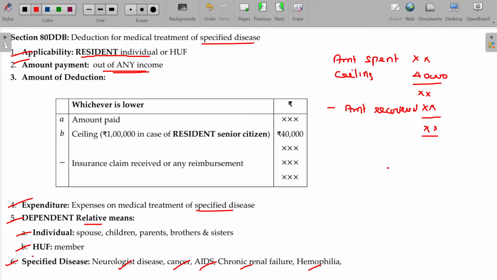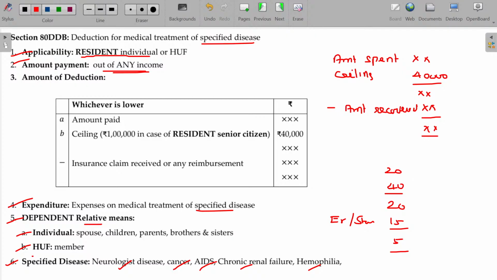Amount spent being 20,000, ceiling 40,000 rupees, whichever is lower, 20 is deductible. He got a reimbursement from the employer, or as it is an insured case, from any medical insurance company, like Star Health. Maybe around 15, you subtract this, so a balance of 5,000 only is deductible.